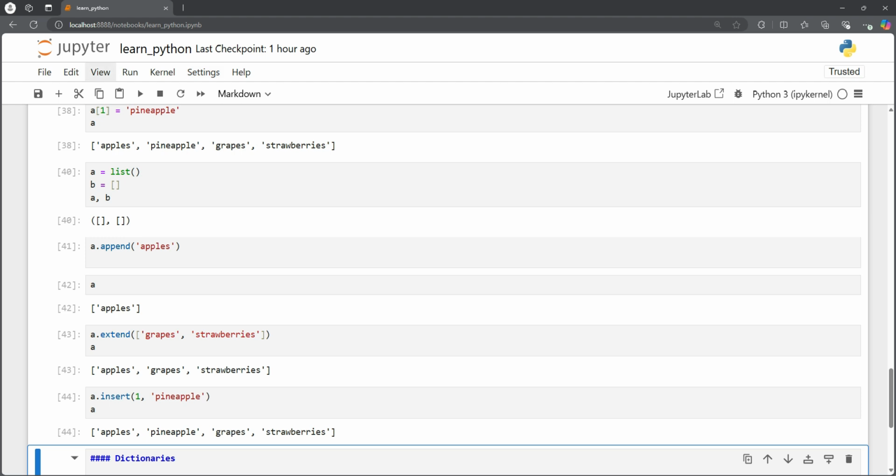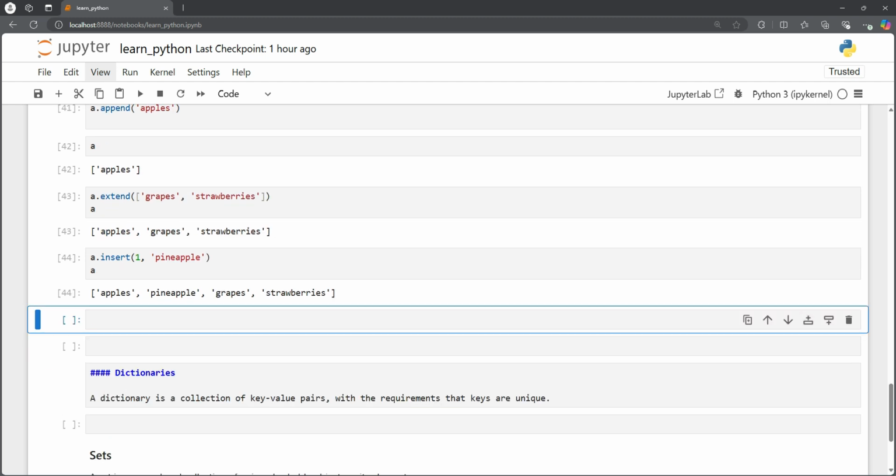So with these functionalities, we can quickly manipulate our list, add more items to it, and expand our list too. So now what about removing items from the list? How are we going to remove an item from the list?